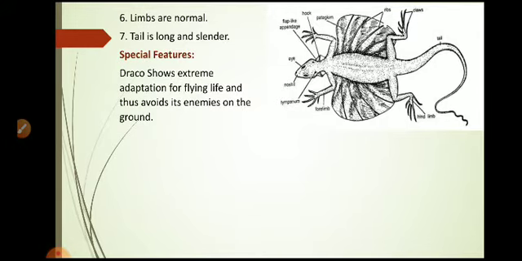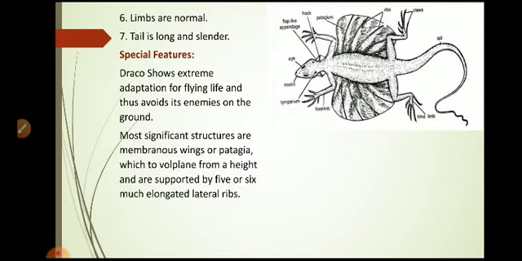Some special features about Draco: they show extreme adaptation for flying life, as their name indicates, flying lizard, and thus avoid enemies on the ground. Most significant structures are membranous wings or patagia, which help them to plane from a height and are supported by 5 or 6 much elongated lateral ribs.